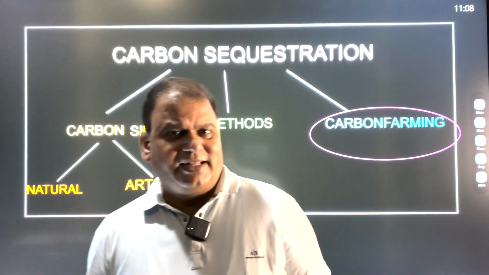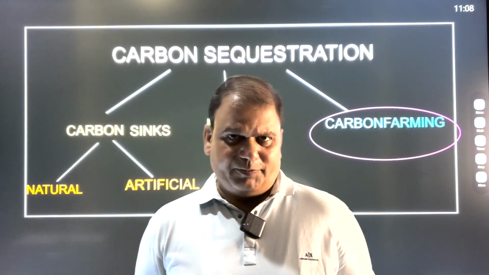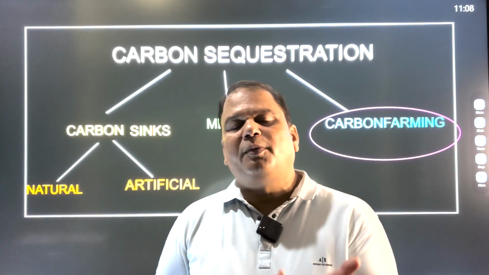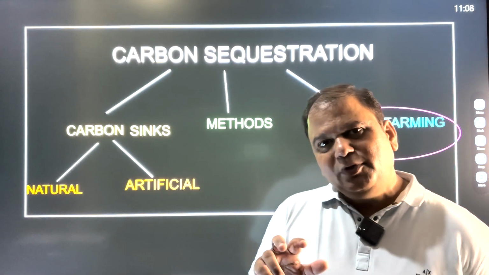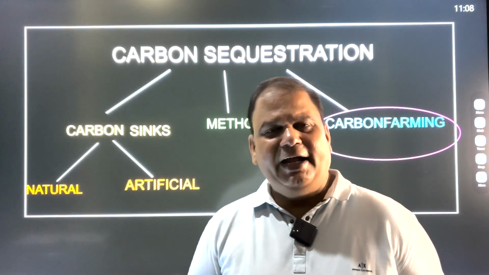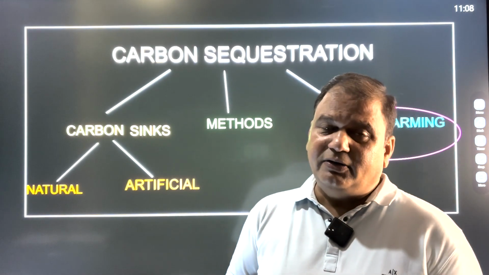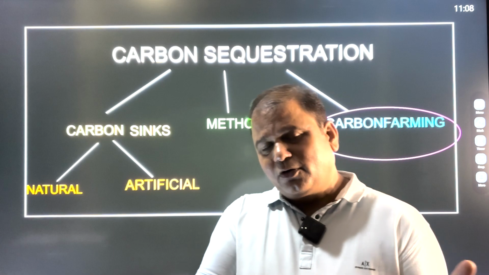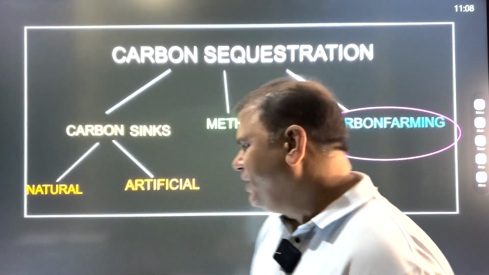And what is exactly carbon farming? Carbon farming is defined as a whole farm approach, and the purpose is to optimize the absorption of CO2 from atmosphere, and it can be stored in plant material and soil. It is also referred to as regenerative agriculture. So call it carbon farming or call it regenerative agriculture, it's the same. And carbon farming has many benefits. Let's see the benefits of carbon farming.